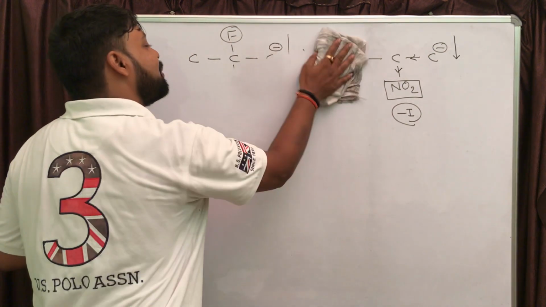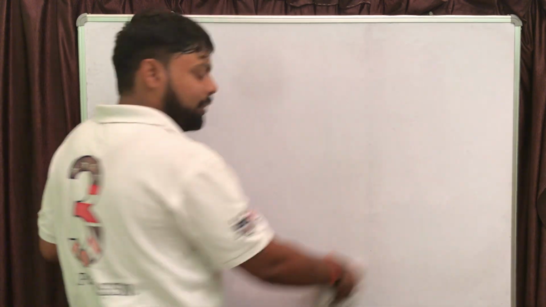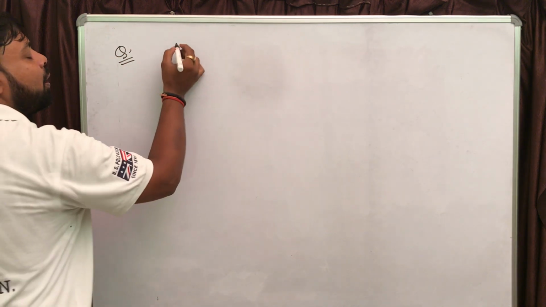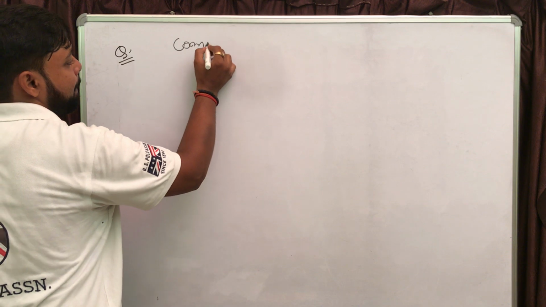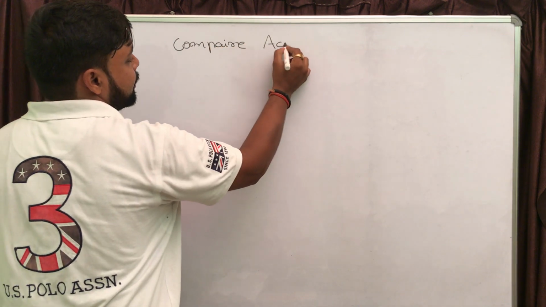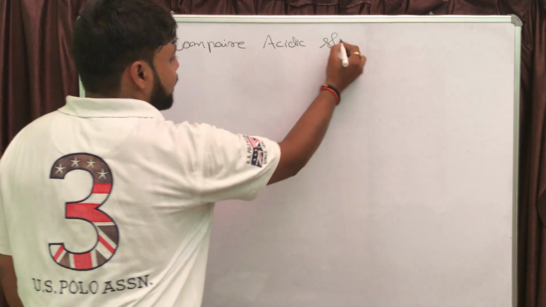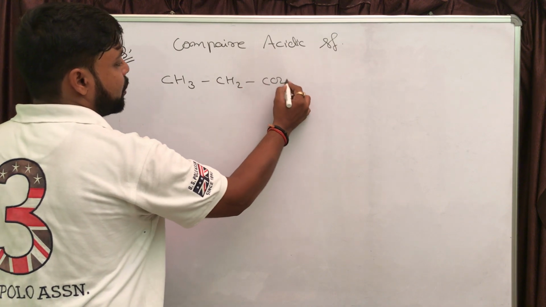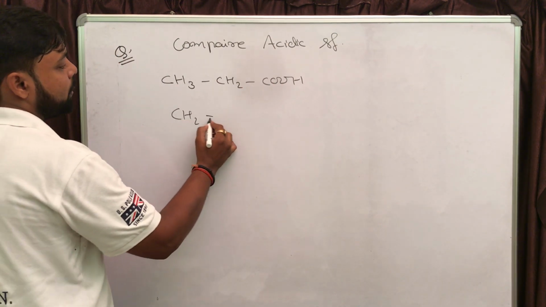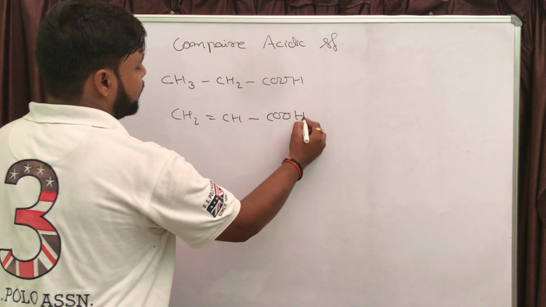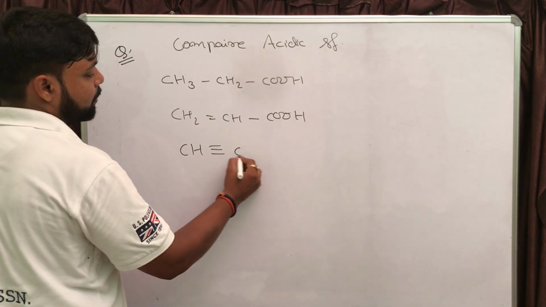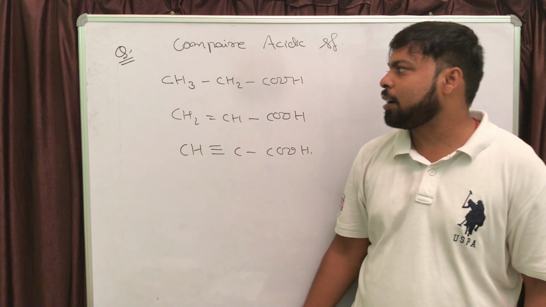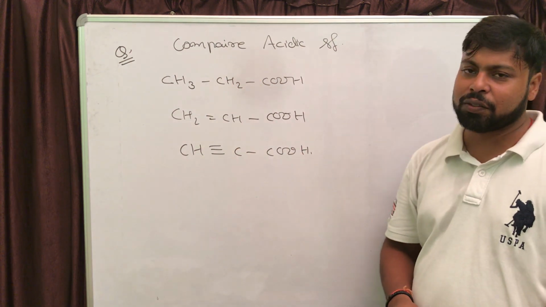Now we can attempt the questions on acidic strength. Let's do the first problem: compare the acidic strength of these compounds. They are CH3CH2COOH, propanoic acid; then CH2=CH-COOH, propenoic acid; and then CH≡C-COOH, propynoic acid. These are the three acids, and it is asked to compare the acidic strength of these three.